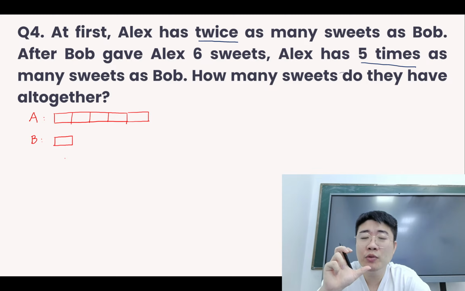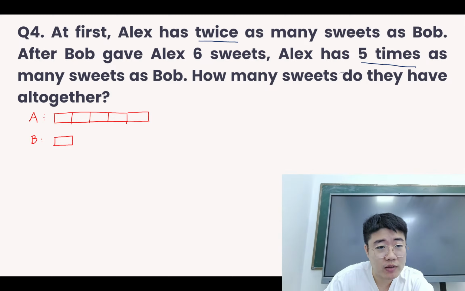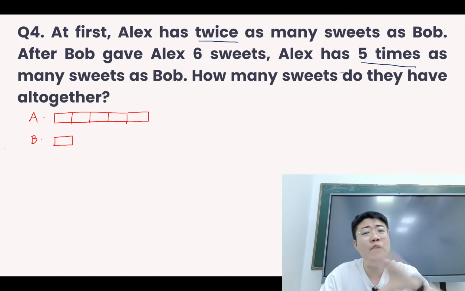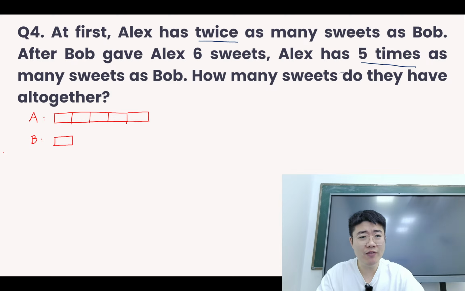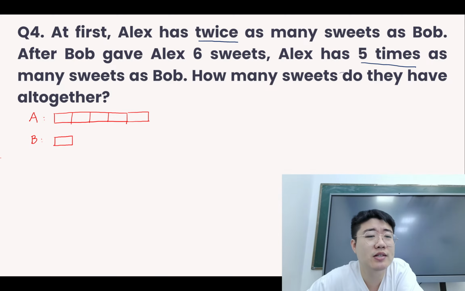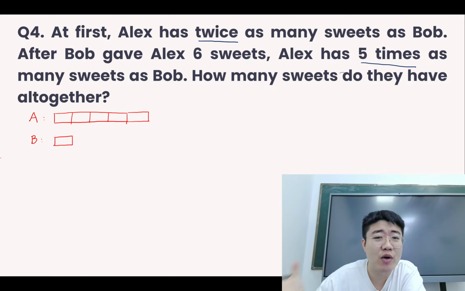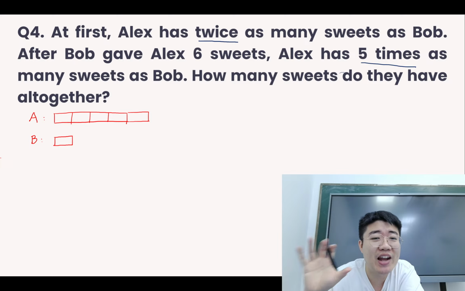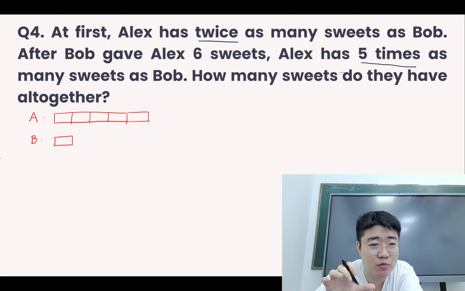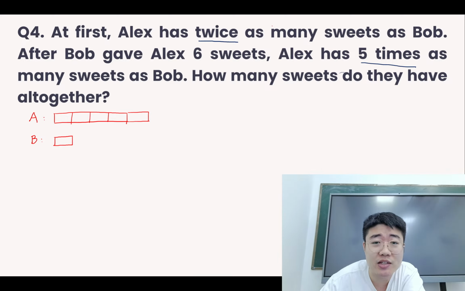Now this is the number in the end. Okay, this is the final number. But for the number at first, this is after Bob gave Alex 6 sweets. So if we are working backwards, this means that Alex must return the 6 sweets back to Bob. So Alex returns 6 sweets back to Bob. Then at first, Alex has 2 times as many as Ben.